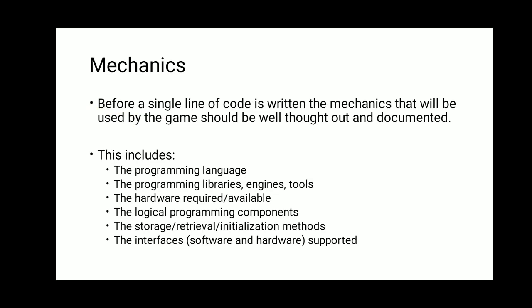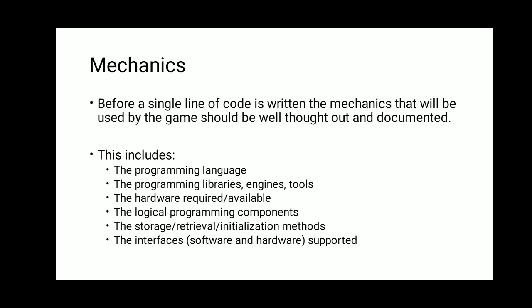So mechanics: how does a particular thing work mechanically? Before a single line of code is written, the mechanics that will be used by the game should be well thought out and documented. Before coding is done, I need to decide what mechanics I have to apply to my game so that my game will work according to that format.